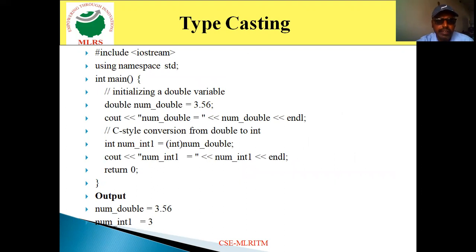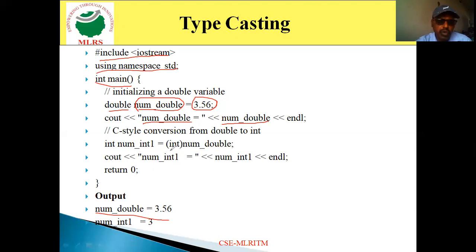Now look at this. We have an example. Observe clearly. First, as usual, include iostream, then using namespace std, then the main function. Now I am declaring one variable with a double data type. At the same time, I am assigning the value 3.56. Now I display the value on the output screen. So cout num_double displays the value as it is, 3.56. On the output, it appears like this: num_double is equal to 3.56.